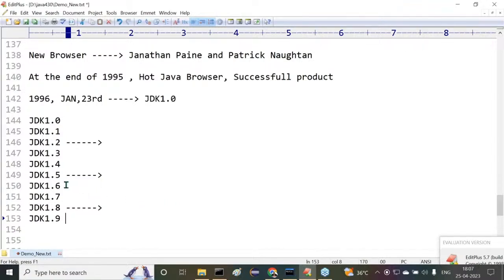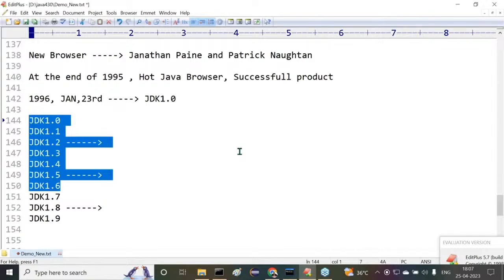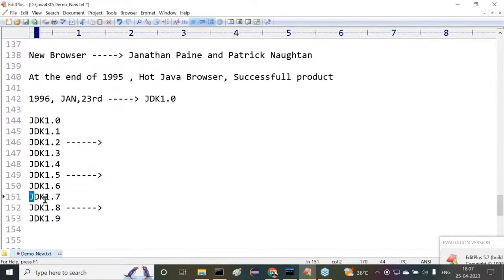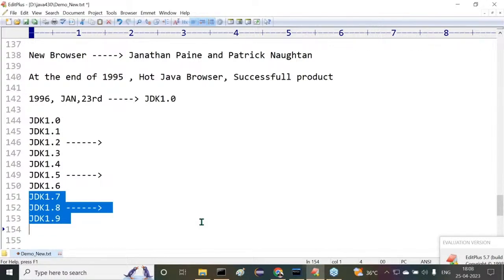Observe carefully: up to the JDK 1.6 version, Java was maintained by Sun Microsystems. Right from the 1.7 version onward, Java is maintained by Oracle Corporation. When Java came to Oracle Corporation, from that point onwards, in a hurry-burly they are trying to release a number of versions and including hurry-burly features inside Java. Of course, some useful features are available, but some of the features are unnecessary. They are searching other programming languages, and if any feature is a good feature, they are trying to copy that.